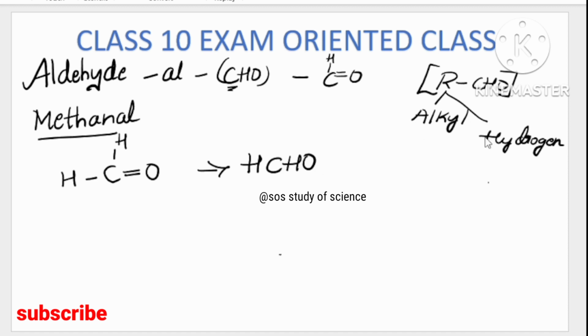That is why I am telling you, R may be alkyl or R may be hydrogen. Why hydrogen? Because carbon itself is present in the functional group. There is 1 carbon, you have to take it into consideration.